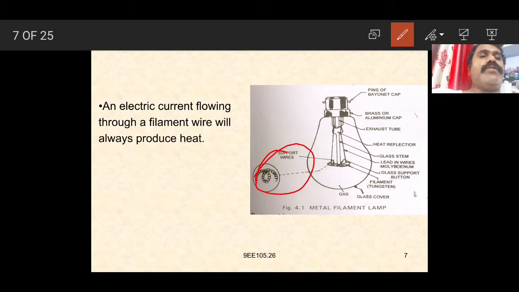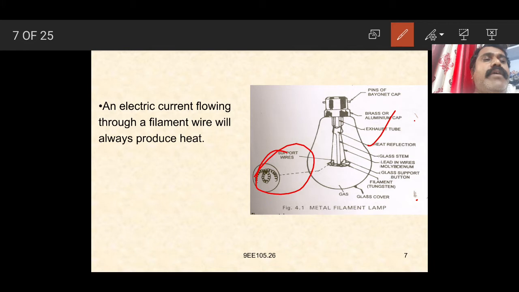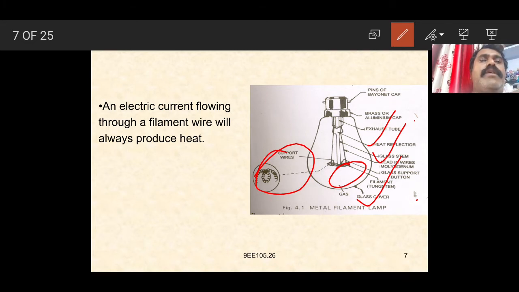Whenever the current passes through the tungsten filament, it becomes red hot and the glow can be observed. The bulb has a heat reflector, a glass stump, and a glass cover, inside which gas is provided. The electrical current flowing through the filament wire will always produce heat.